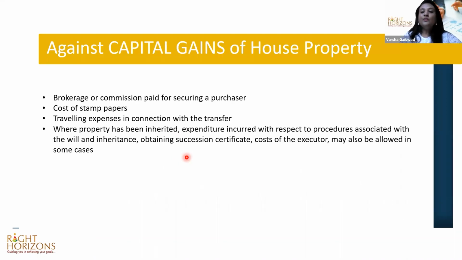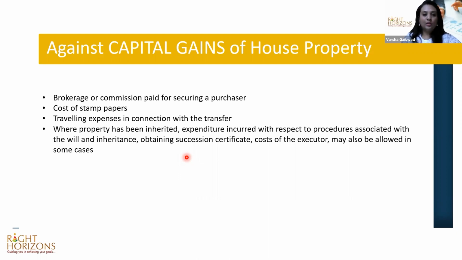Against capital gains of house property. Now, what are capital gains? I have explained briefly. If you have a capital asset, you have purchased it at some point of time, and after a certain period of time, you have sold that asset, then you have got the resale value. Typically, in house property, the costs go up, and we tend to make some gains. Those are called capital gains out of house property.